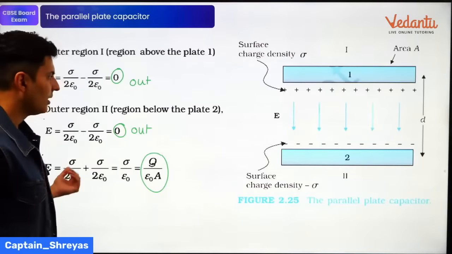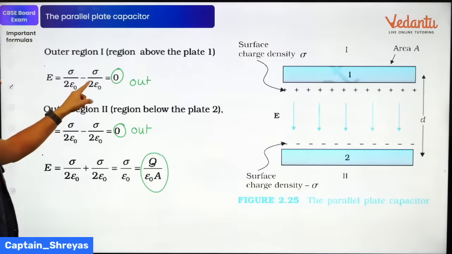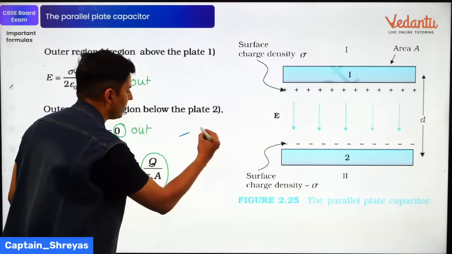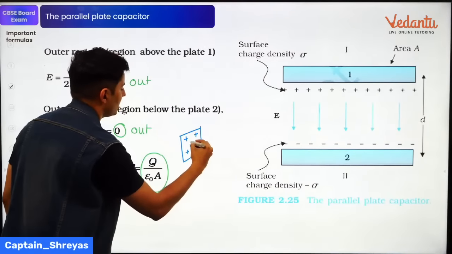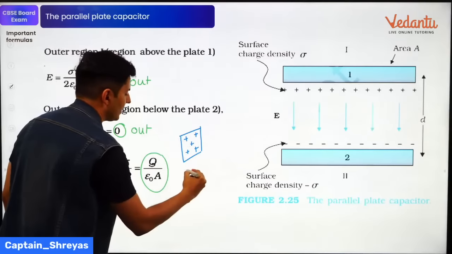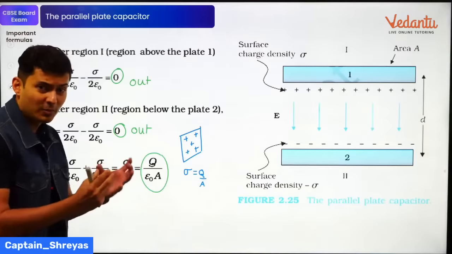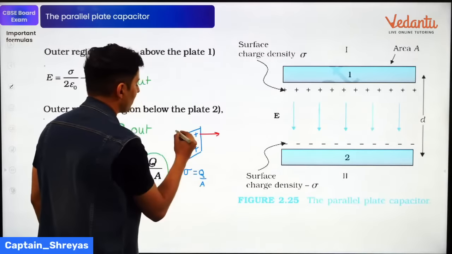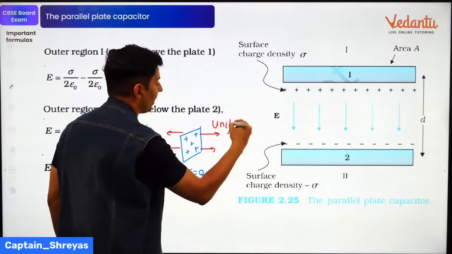Okay, so I'm just here to discuss the formulas finally. You can go through the derivations later on. If you're wondering what this sigma by 2 epsilon naught is, let me remind you, if you take a charged sheet, and it has a charge density of Q by A, which is charge per unit area on that plate, then there will be a field created. The field will be going both sides. This will be a uniform electric field.